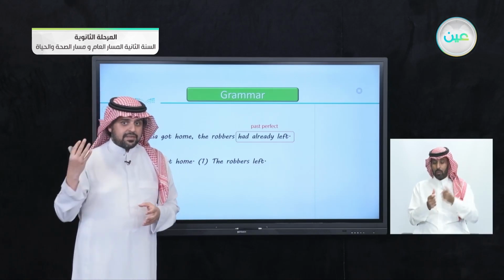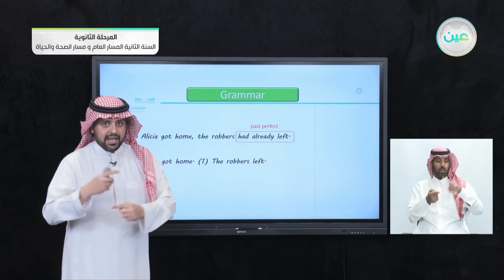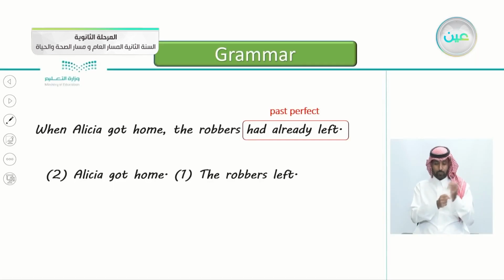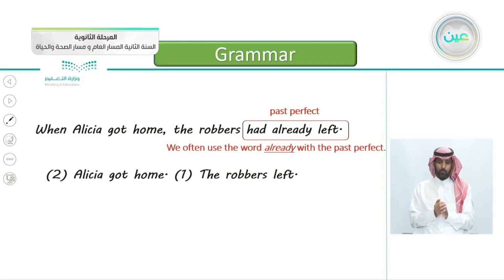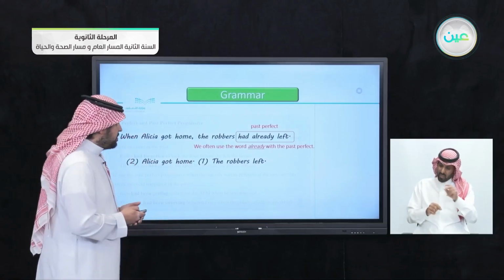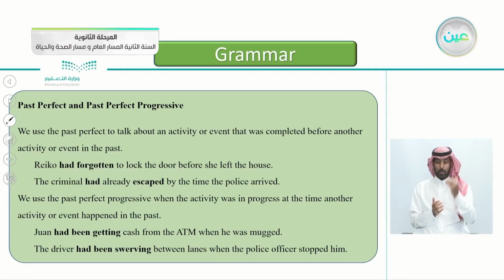When you have two past events, one happened after another, this is when we use the past perfect. And we sometimes use the word already. We often use the word already with the past perfect. We had already left. It means they left and it's done. So the past perfect and the past perfect progressive.